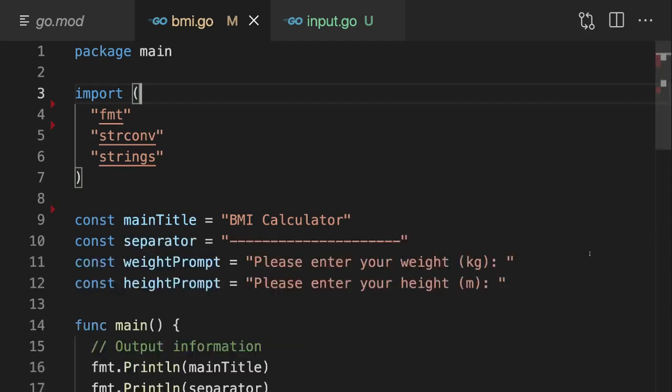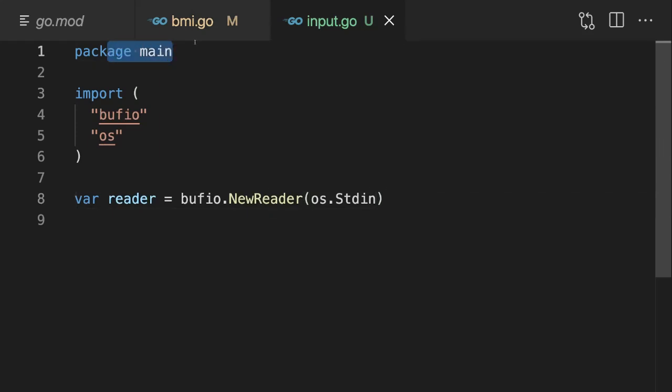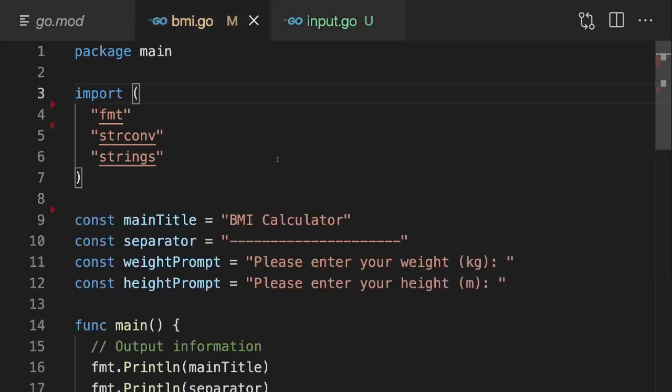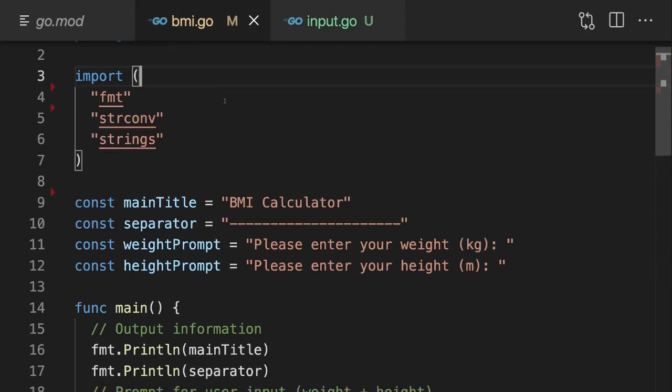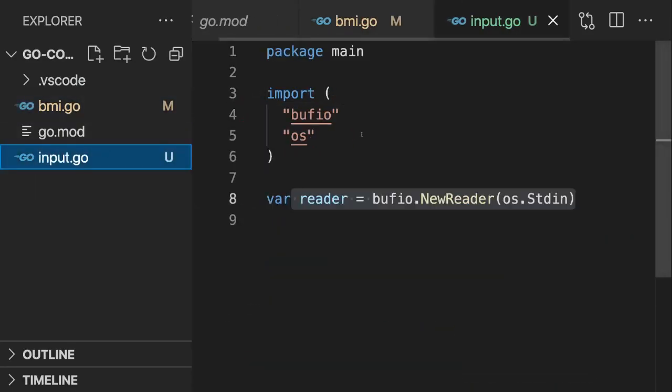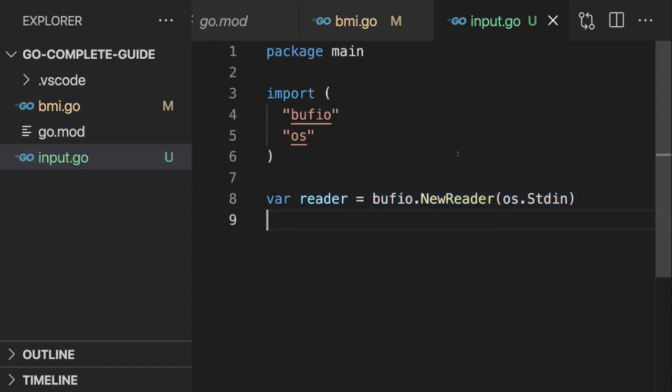Yes, it works, because both bmi.go and input.go are part of the same package, the main package, and therefore the variable defined here in input.go is automatically also made available in the other files that belong to the same package, in this case the bmi.go file. So that's how we can split code across multiple files with those files belonging to the same package. And of course, you don't need to outsource this into a new file. I'm just doing this for demo purposes.